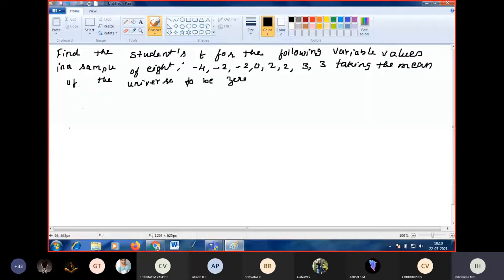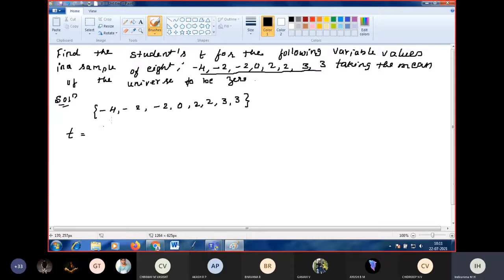Okay, next we have to go for the problem formula first. Solution. We are choosing repeatedly the numbers from the universe. First you write down the sample. So the sample is given as -4, -2, -2, 0, 2, 2, 3, 3. This is given. Then you write the formula for T distribution.